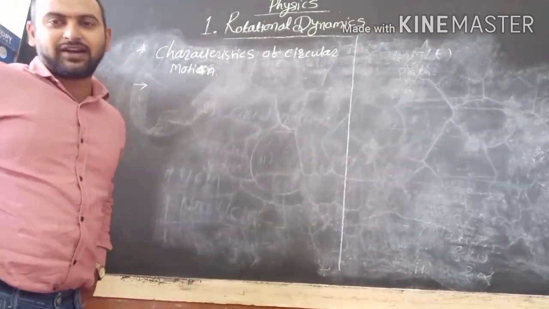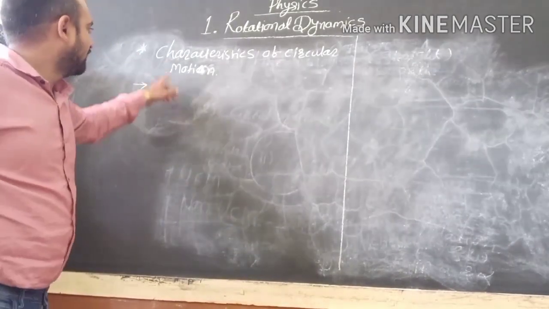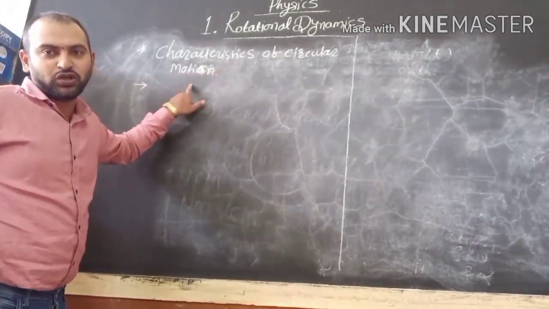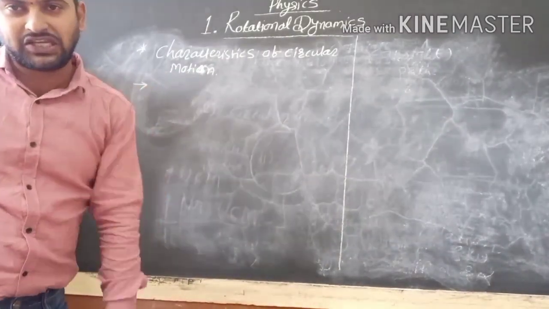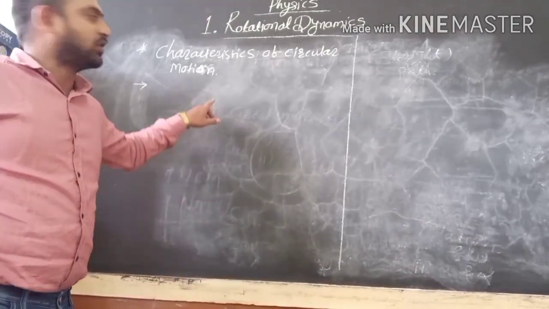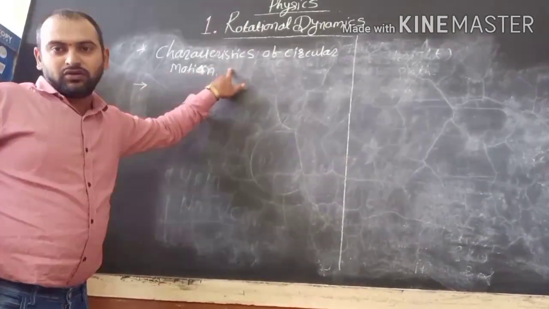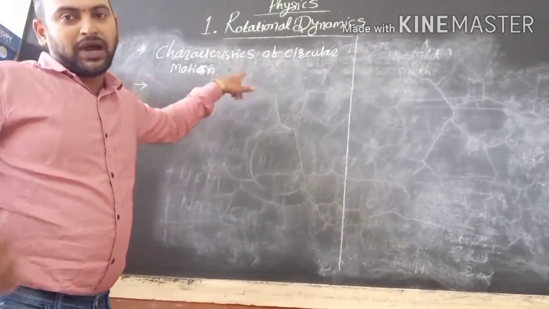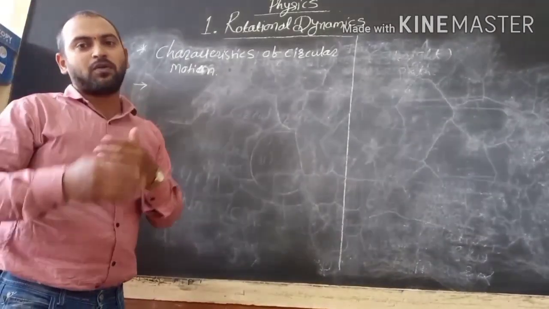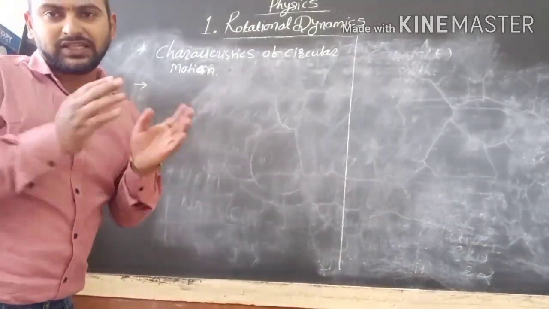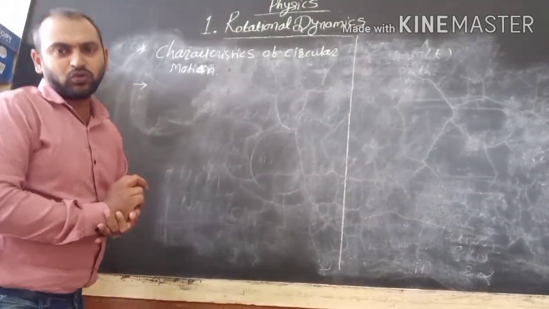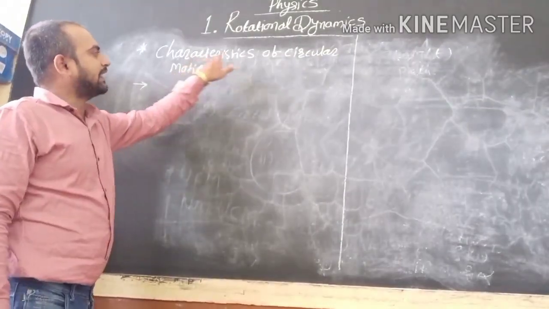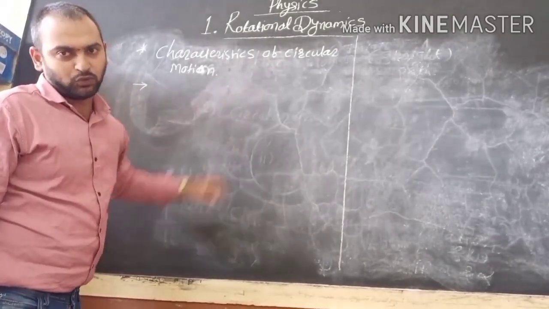Okay, today we are starting our new point, that is characteristics of circular motion. In the last lecture, we studied what is meant by circular motion. The particle or object which performs a circular track with the same radius is called circular motion. Now today we have to know about the characteristics of circular motion.